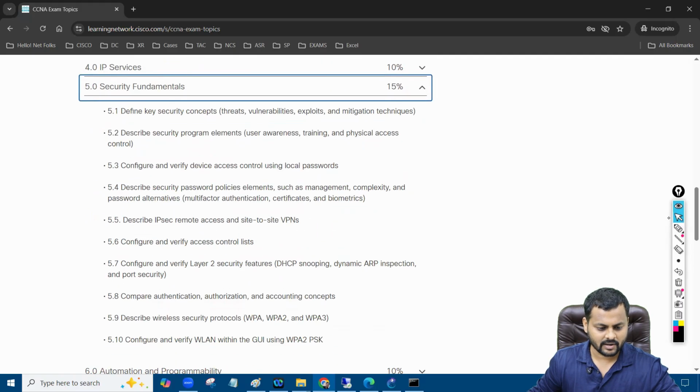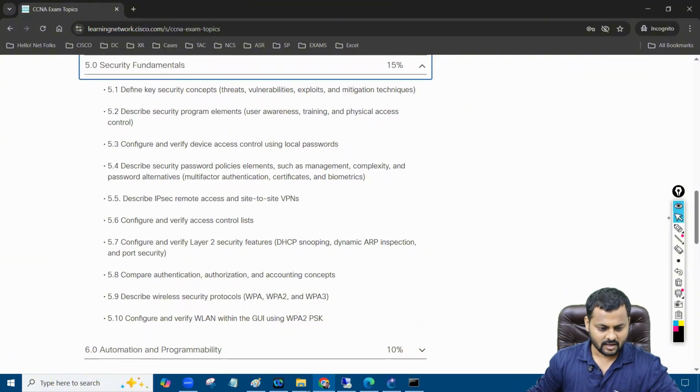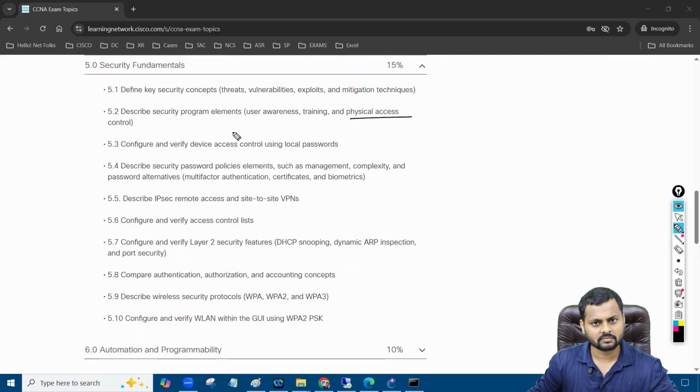15% we have again, the security fundamentals. It's all about how you can implement security in your network. Security in the sense of what? Routing protocol authentication, device security, customer traffic security as well. So if I talk about the security perspective, right, you can do security for physical access control. That's where TACACS comes into the picture, right? Through it you can put the username and password and use that. And then after that, we have a login password as well for the particular devices. You can also implement multiple types of passwords on the router side and switch side as well.